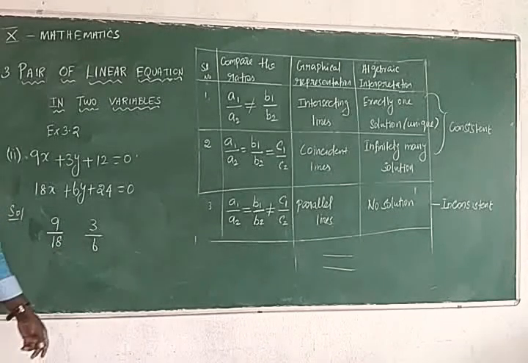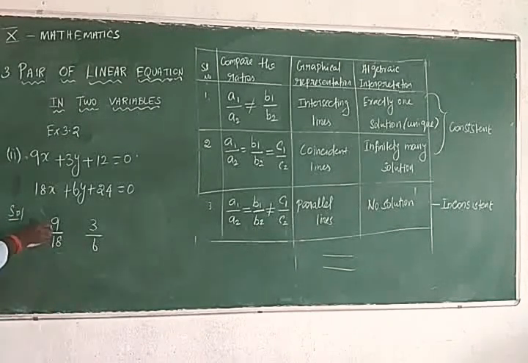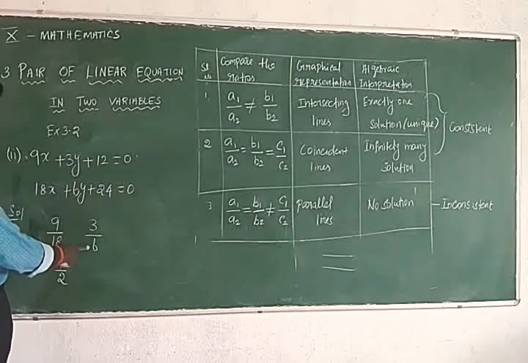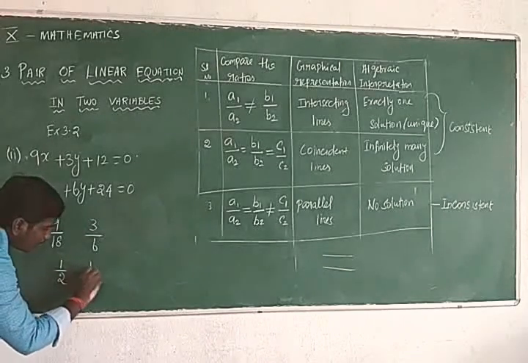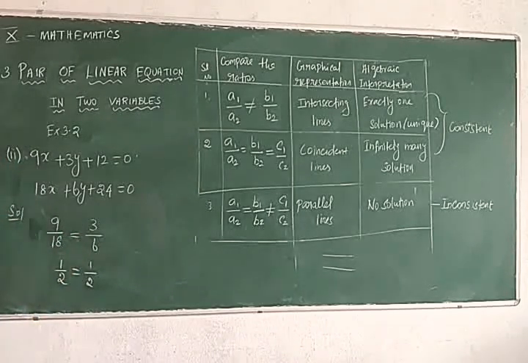If any simplification is possible, you reduce it. 1 nine is 9, 2 nines are 18, so 1 by 2. 1 three is 3, 2 threes are 6, so 1 by 2. So it is equal. Now write it.